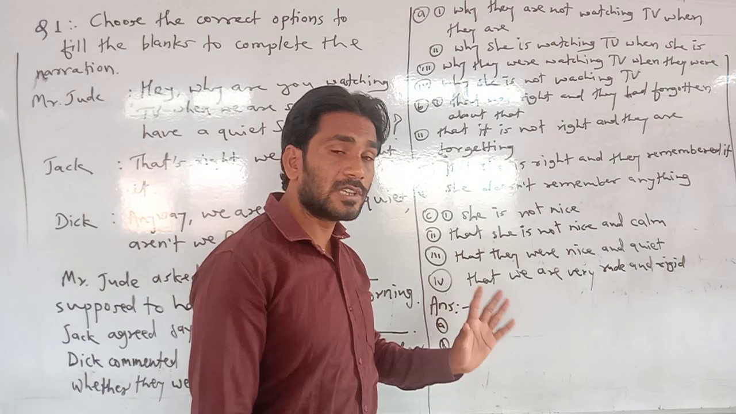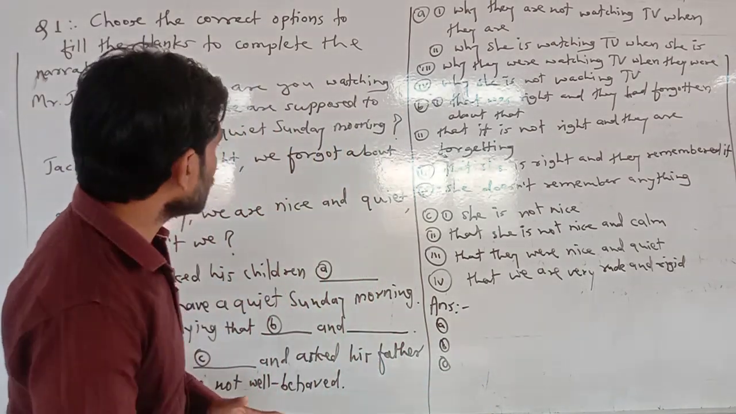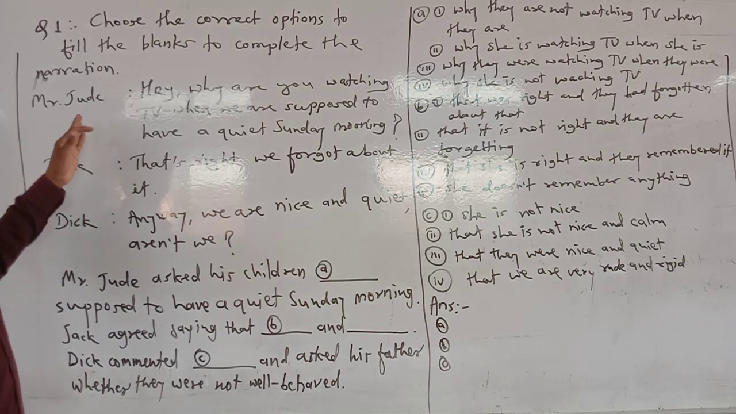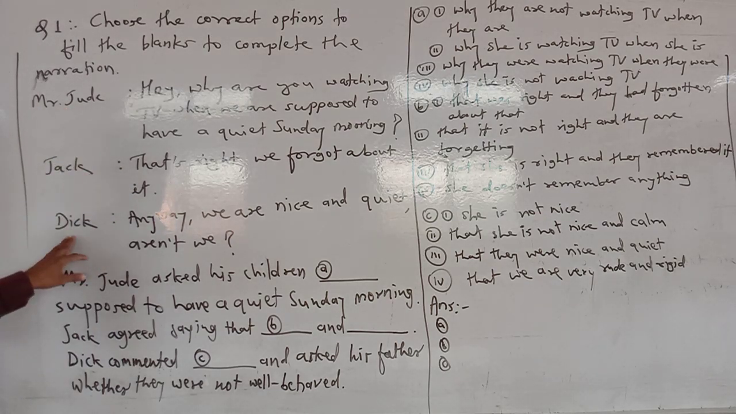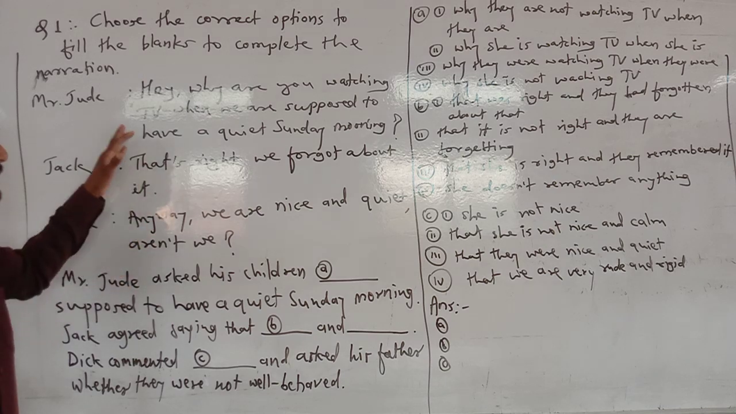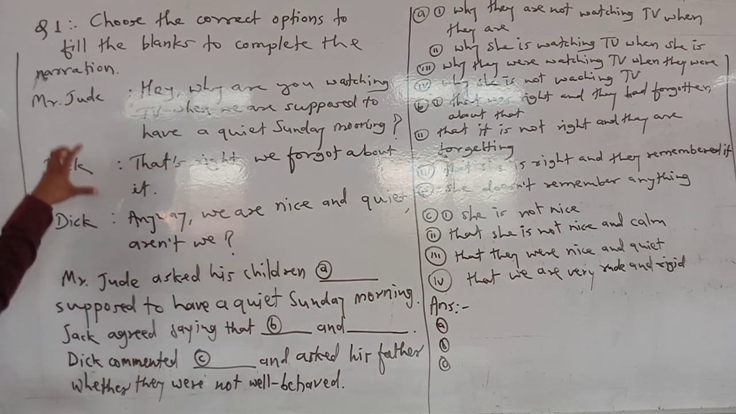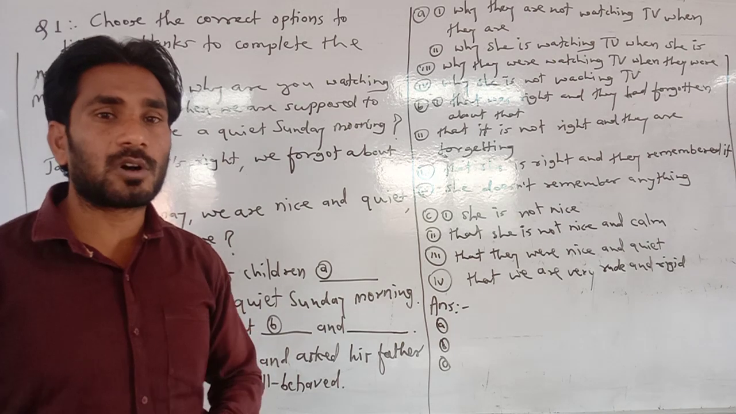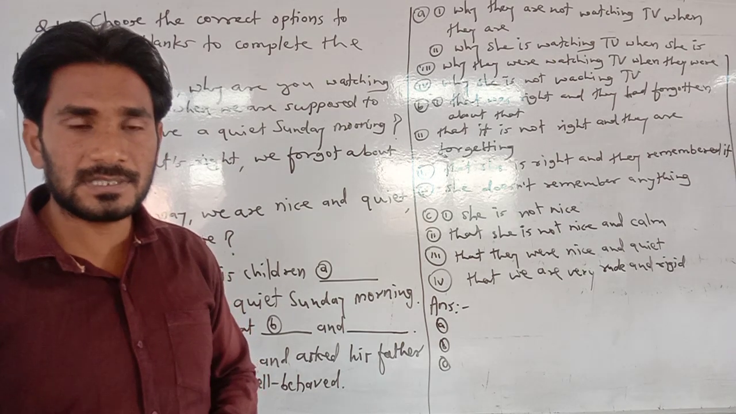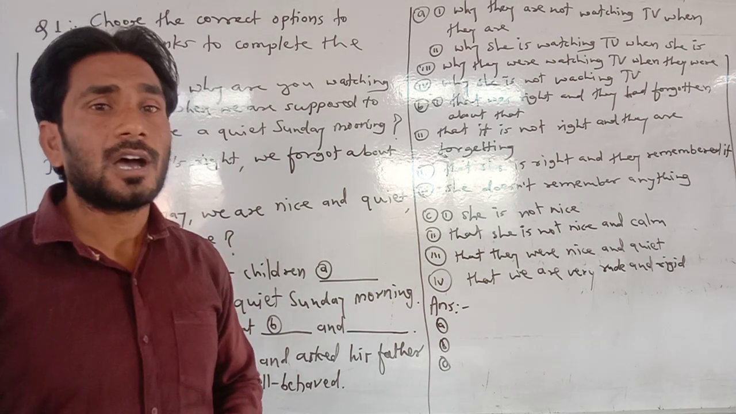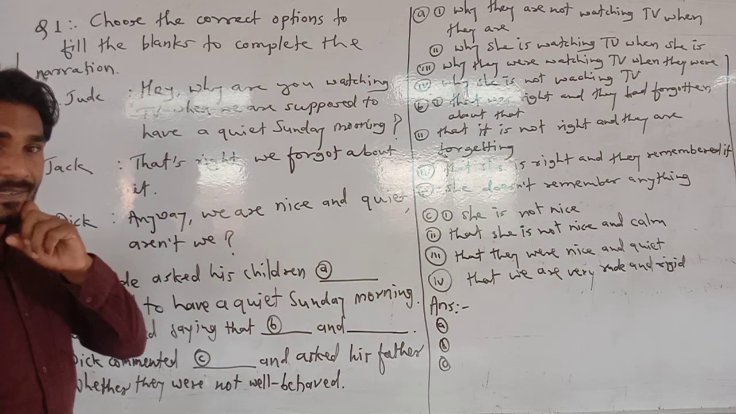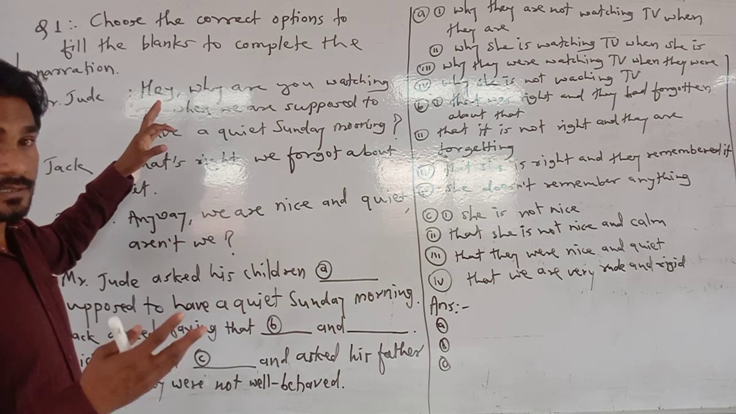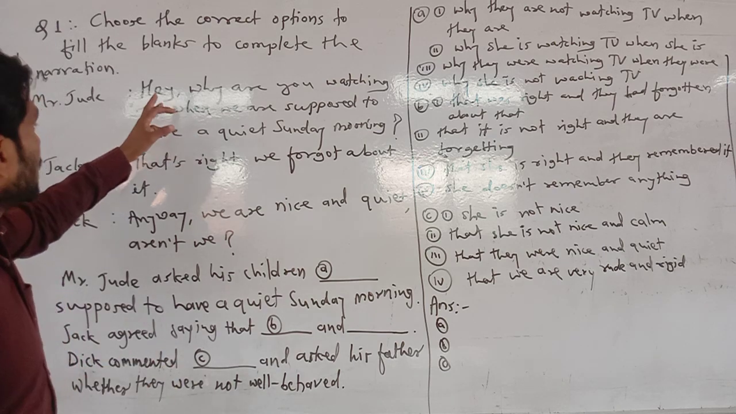So here let's see now. Here the conversation is given. There are three characters, Mr. Jude, Jack and Dick. These three characters are there and they had a conversation among them. So now let's see what conversation is given here.